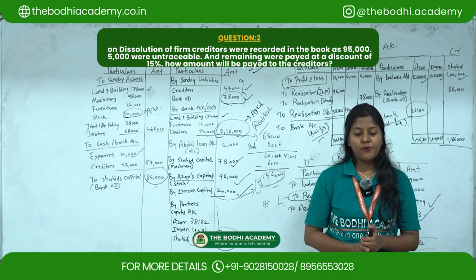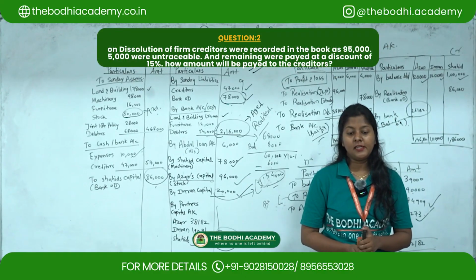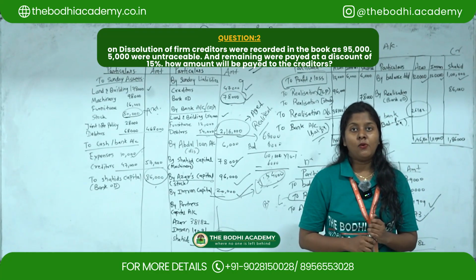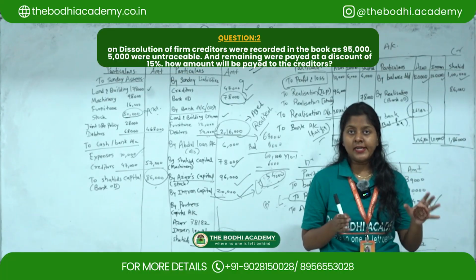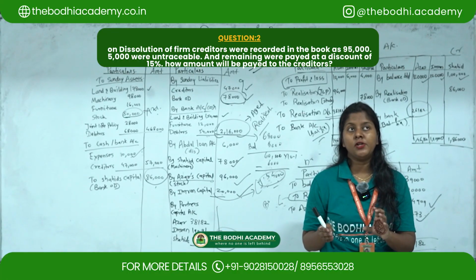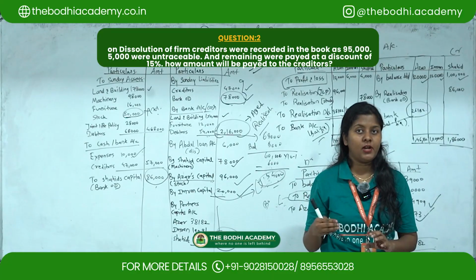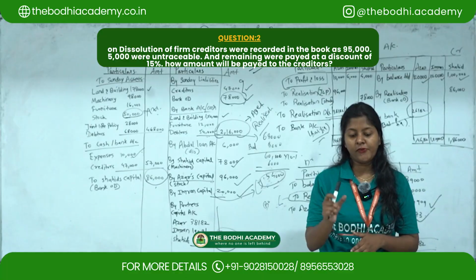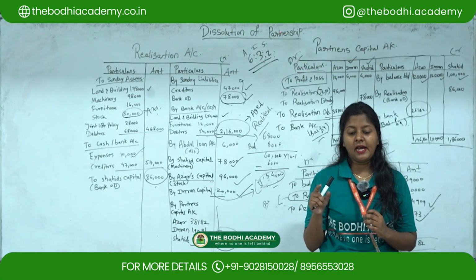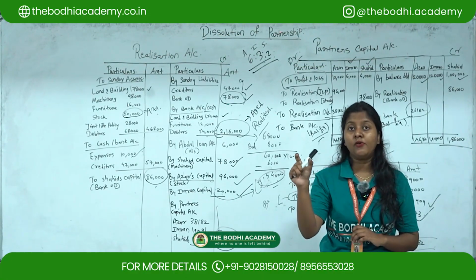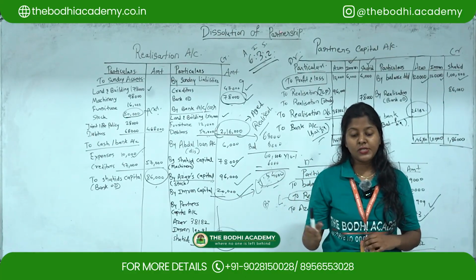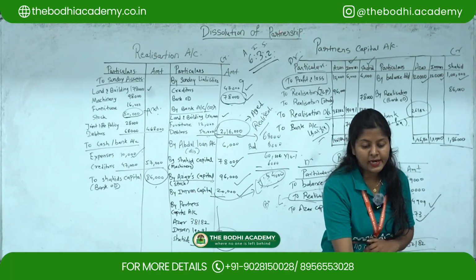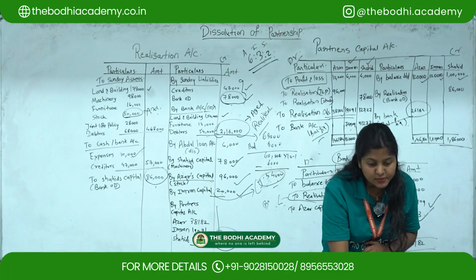Next, on dissolution of firm, creditors were recorded in the books as 95,000. Okay, so the creditors are 95,000. Now, in the next part they have given that 5,000 were untraceable. So what we'll do, 95,000 minus 5,000, which will give us 90,000, and the remaining were paid at a discount of 15%. So whatever 90,000 we got, on that we are going to find out 15%. So the question is, how much amount will be paid to the creditors? So the amount which is paid to the creditors is 76,500.